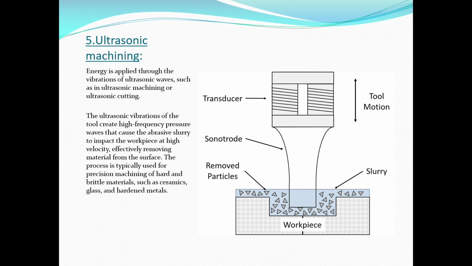The process is typically used for precision machining of hard and brittle materials such as ceramics, glass, hardened metals, etc. That's what the picture says, and this is widely used.